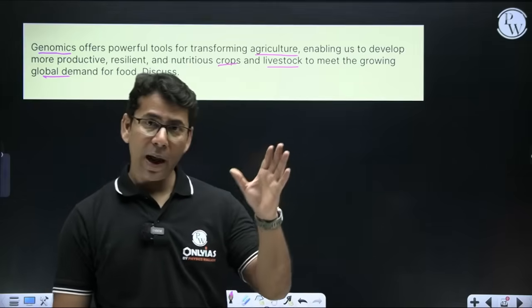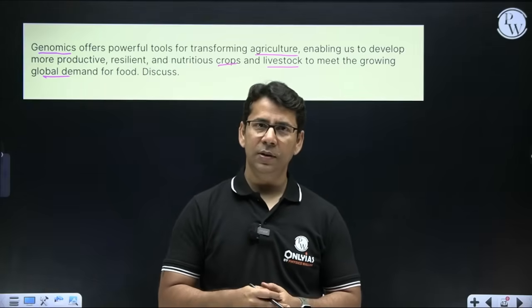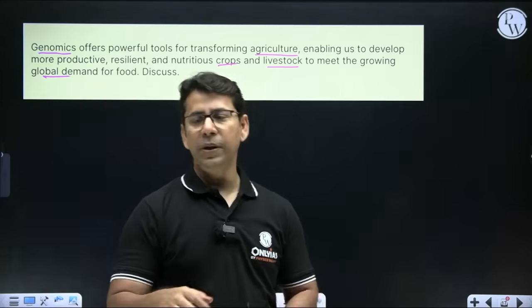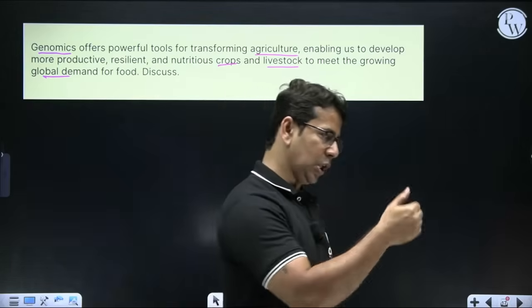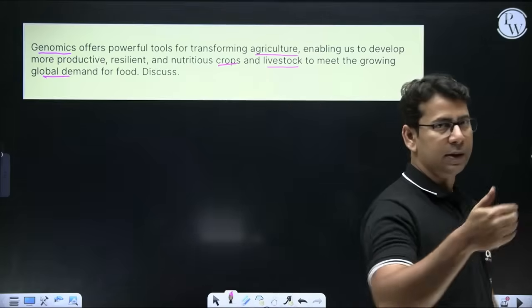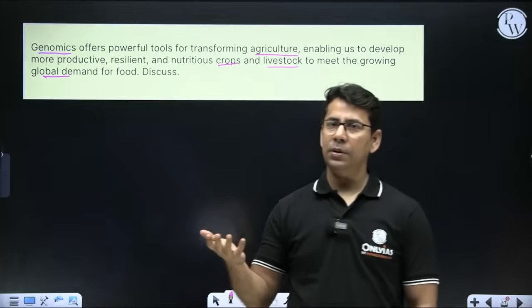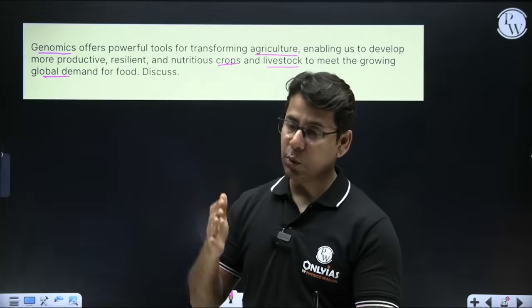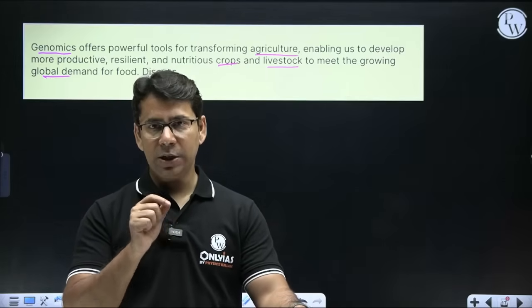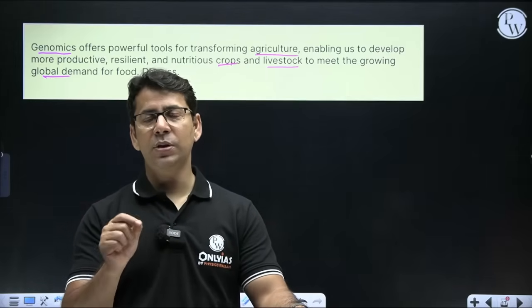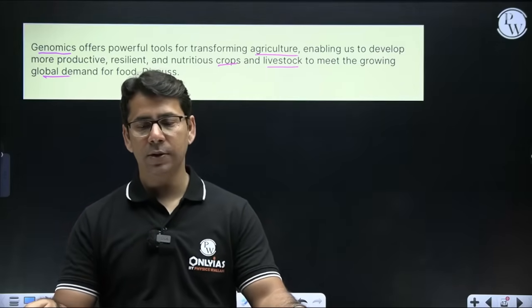And we have talked enough about agriculture, so this is not going to be a big deal, right? Genomics means sequencing the genome of anything. If the crops' genomes are being read, studied, and data is being stored somewhere, it is genomics for agriculture.